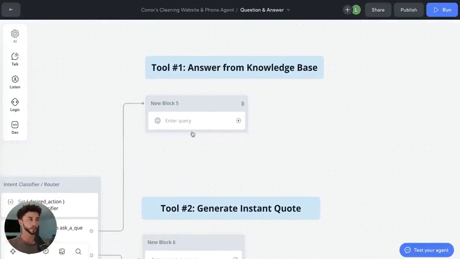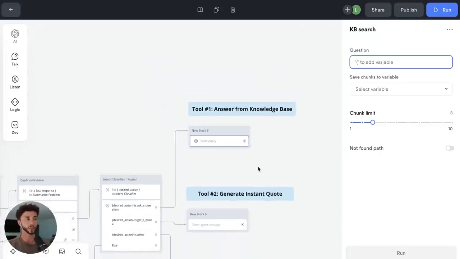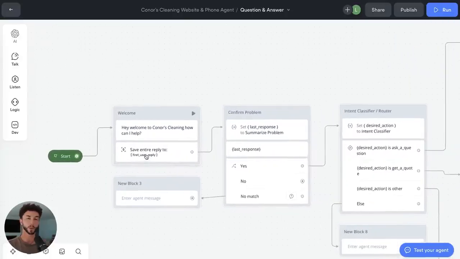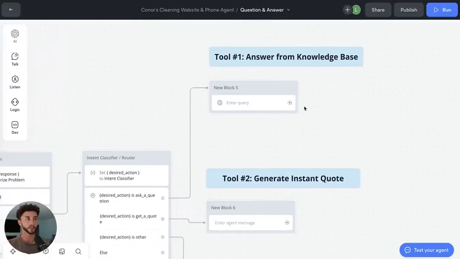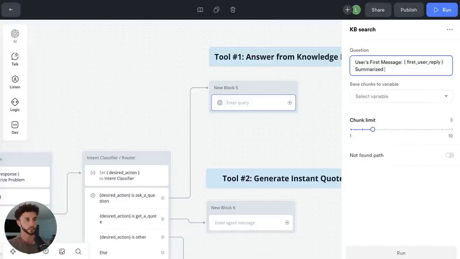And so we can go into this knowledge base step here and we can enter the query. So what we're going to say is we basically want to throw the information that we've got from the user already about what they want, which is we have here as the first message they gave us, which might be a bit long-winded. Then we have the summary that they have confirmed. And then we can put these into the query that's going to be asking the knowledge base, hey, look, this is what we want information on. Can you give us some information back? So we can go user first message. Put a curly bracket and we can start to put some variables in here. We can go first user reply, and then we can also go summarized problem.